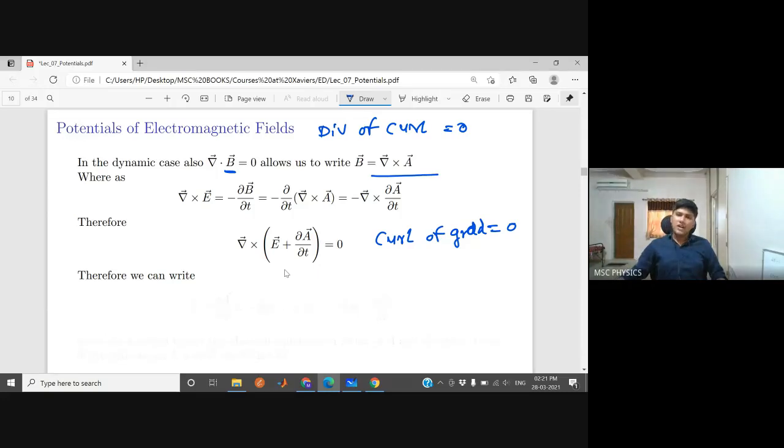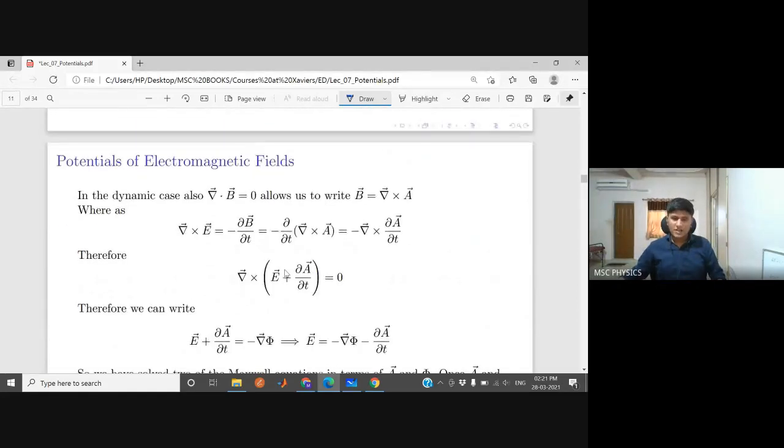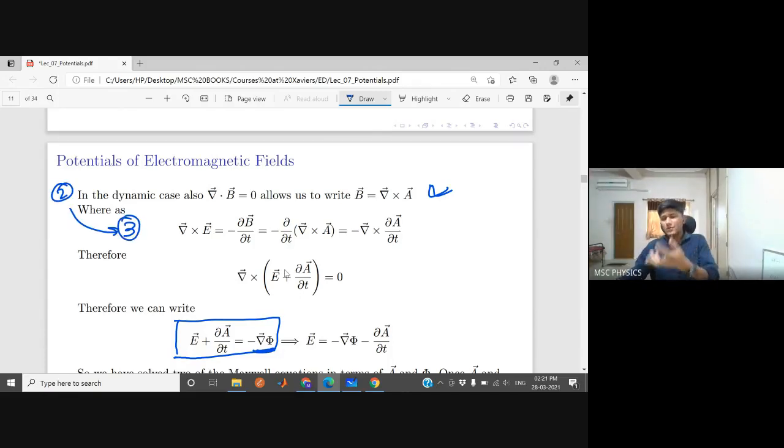So divergence of curl is 0, so that's why we defined B as curl of A. And now, curl of gradient is 0, so you can define this part, E plus del A by del T, as the gradient of something else, and we call it minus gradient of phi. Phi is another kind of scalar potential. This is how we reached this equation. We first defined B from the second equation, then we moved to the third equation, placed the value, and again realized that curl of gradient is also 0, so let's take this as negative gradient of phi.